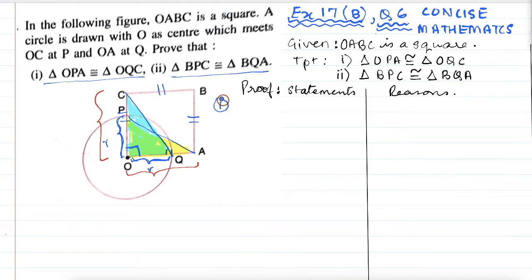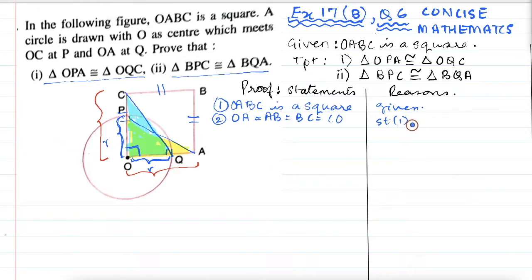Our statement 1 will be, we will write what is given. That is OABC is a square. And we say that is given. And remember, we are going to make use of all the sides. So OA equal to AB equal to BC equal to CO, and they are equal because of statement 1 and sides of a square are equal.